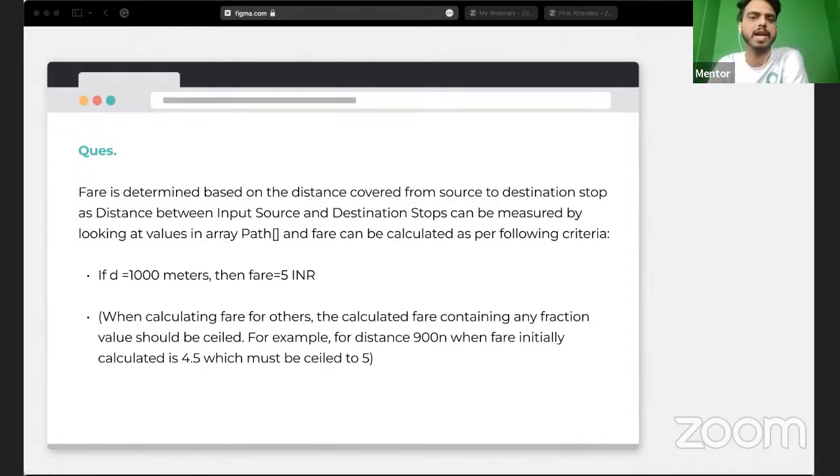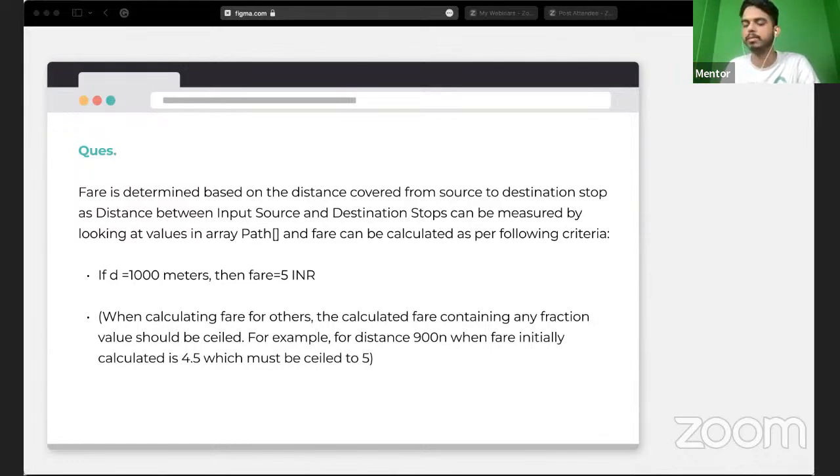Basically we have one more criteria, depending upon the base cost from the source to the destination. If the distance between the source and the destination is 1000 meters, then the fare is going to be 5 INR as a minimum base. It's going to be more than that as well.